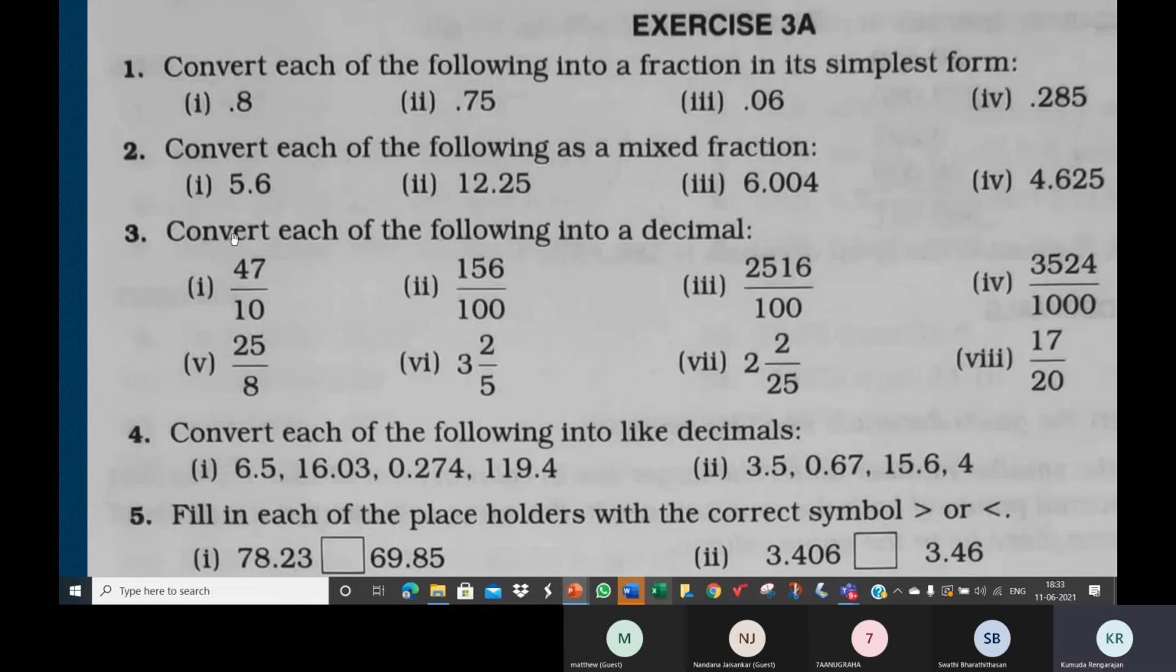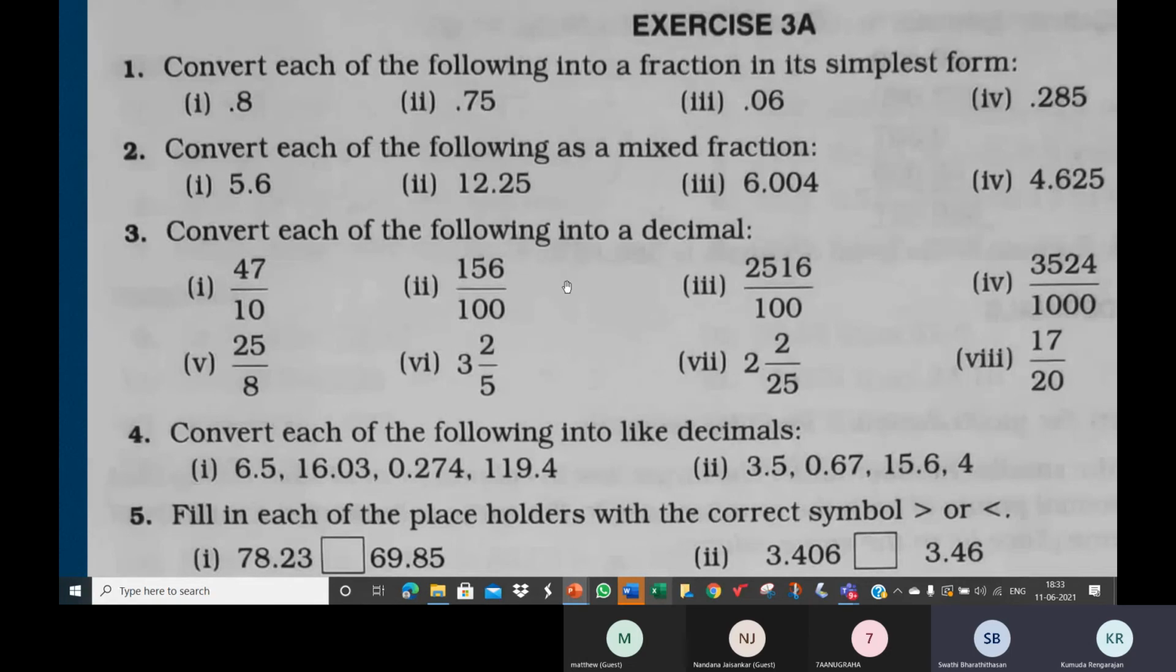Now here, children, convert each of the following into decimal. Whenever the denominator is 10, 100, 1000, 10,000, it is easy to write it as a decimal. It's very easy to switch between a fraction and decimal. Now here, what is 47 by 10? Ma'am, it's 4.7 as a decimal. Yeah, correct. What is 156 by 100 as a decimal?